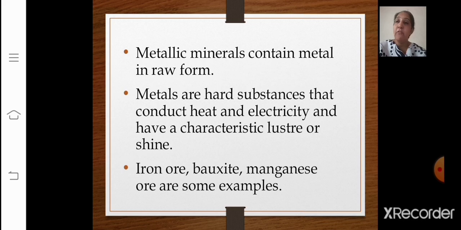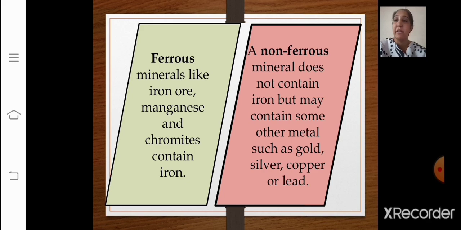Now what is the meaning of metallic minerals? Metallic minerals contain metal in raw form. Metals are hard substances that conduct heat and electricity and have a characteristic luster or shine. Luster or shine means it's lustrous as well as shining. Examples of metallic minerals are iron ore, bauxite, and manganese ore.